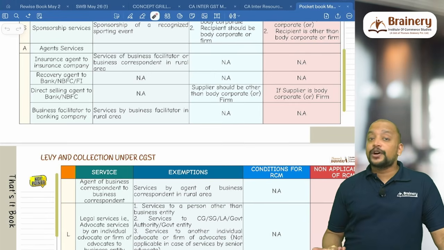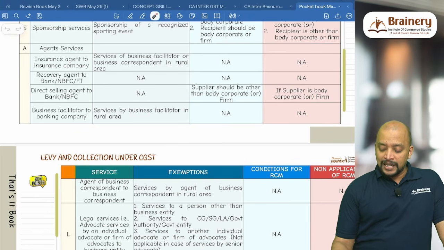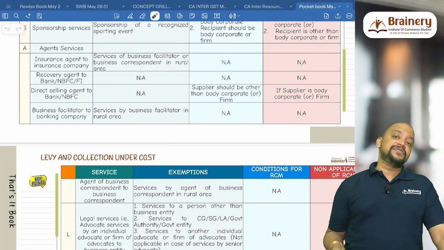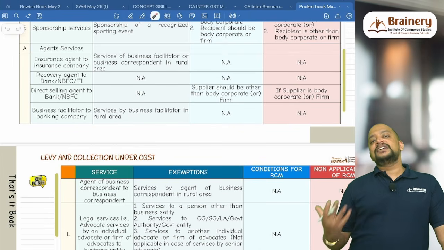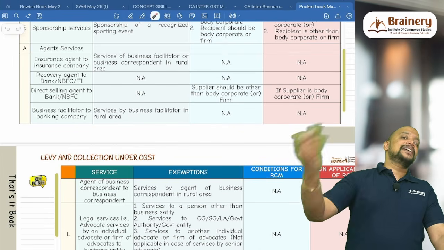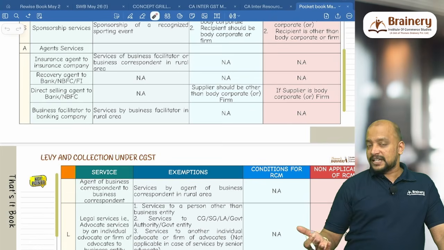What if supplier is body corporate or firm? Then it will be FCM only. If supplier is body corporate or firm, it is FCM. Other than body corporate or firm, only then it is RCM. Because basically if suppliers are individuals, they are asking the bank only to pay GST under RCM. That is the point here.